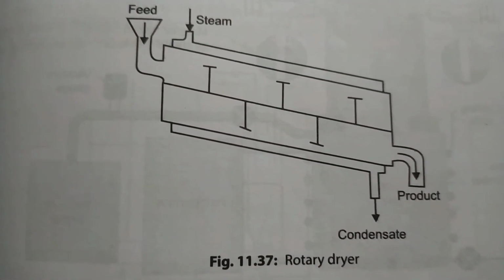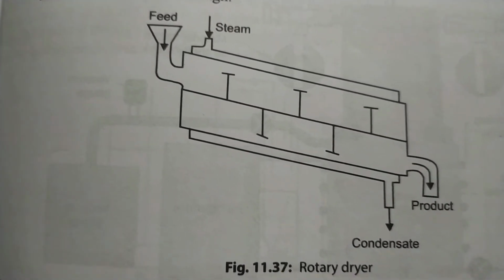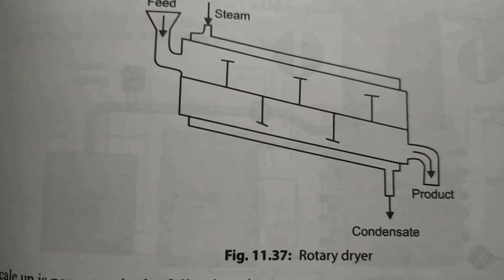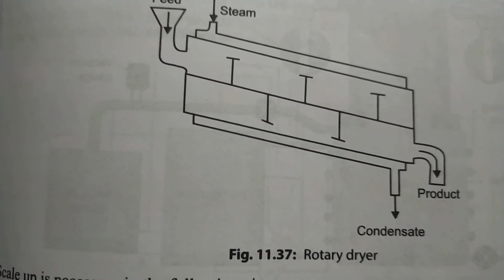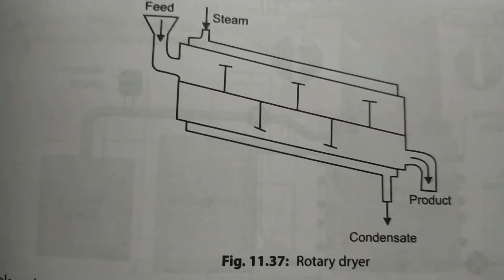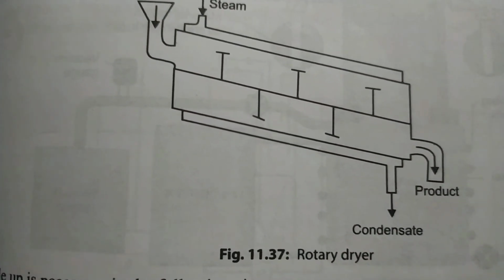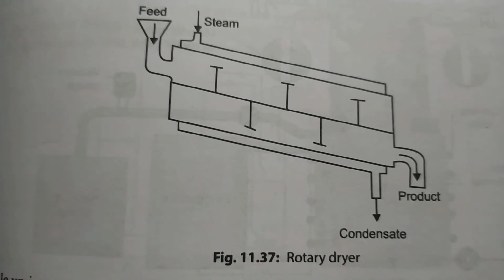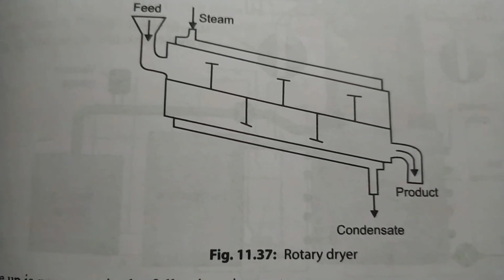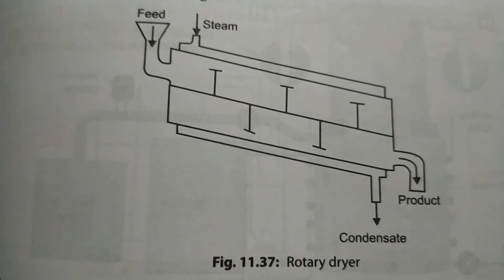So you should be able to take up examples with separate headings of whatever you are discussing. These all come under product recovery. It depends on what steps. See, one product recovery step will not come alone, as I told you earlier. It's a mixture of the product recovery steps, isn't it? After we go for crystallization, then we have to go for drying. After we extract certain proteins, we have to go for drying. So it depends on what extent of drying we do. So we need to understand that all these procedures we learn are a mixture of some particular product recovery steps which are going to be dealt with in the industry.